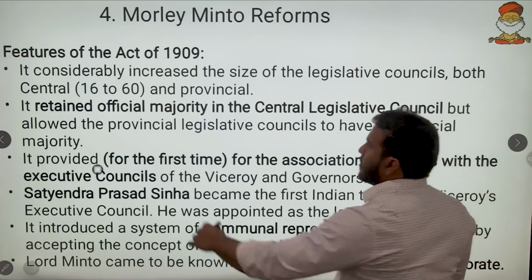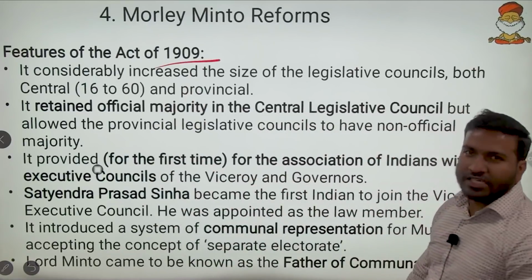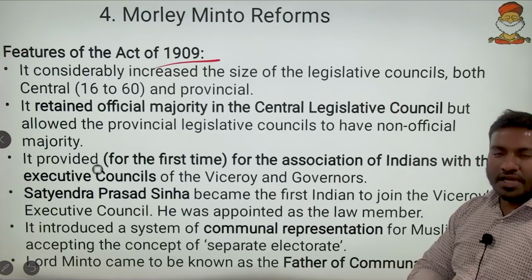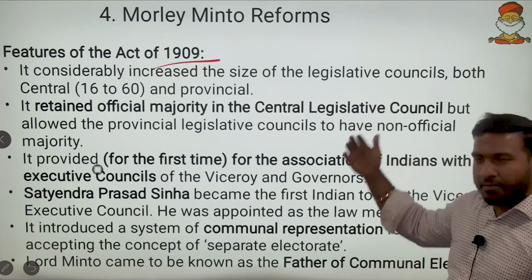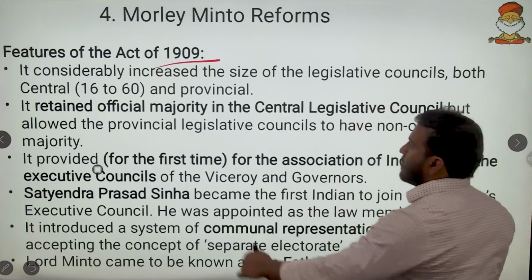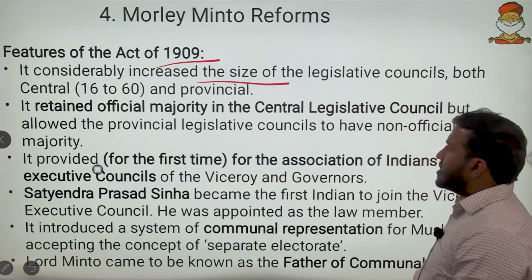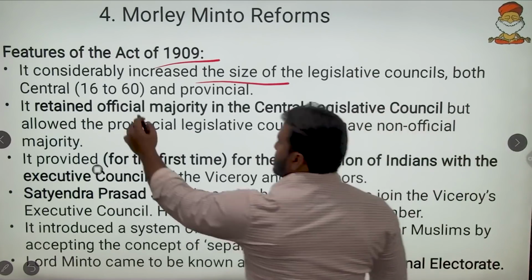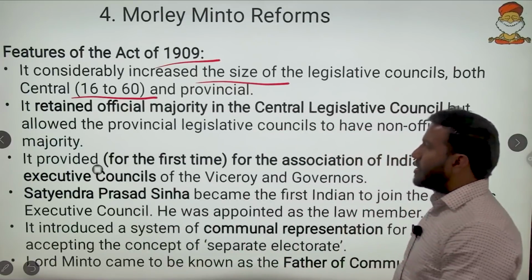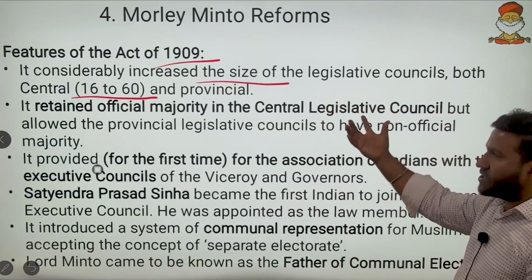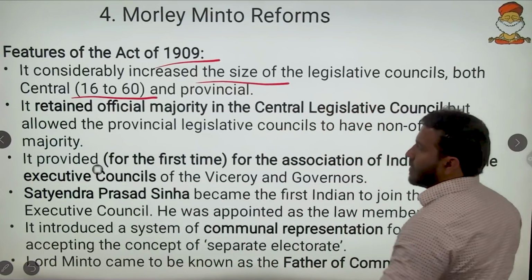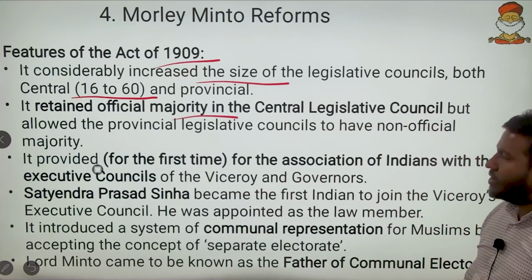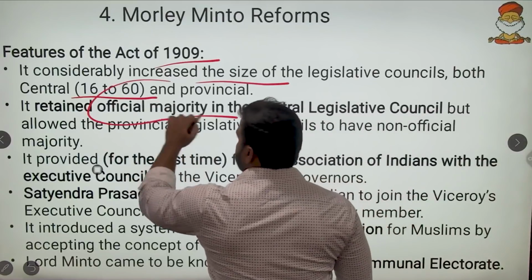Then the parliamentary reforms. Here we discuss the basic features of the various reforms, the Morley-Minto, Montagu-Chelmsford and 1935 Act, because they have been asked many times. The parliamentary reforms considerably increased the size of the legislative councils in the center, from 16 to 60. It also increased in the provinces, but in the provinces the number was not constant. It retained an official majority in the central legislative council, which is obvious.